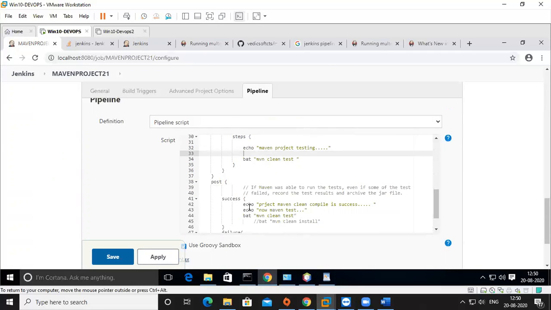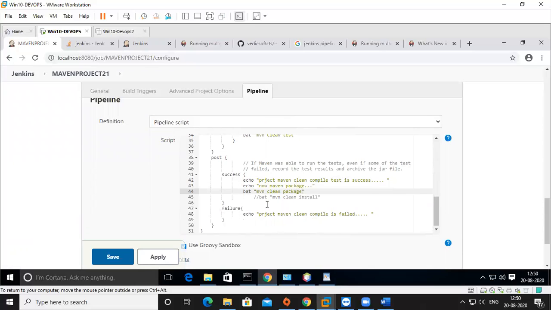Okay, this is a test. If successful, okay, for example, test is success. Okay, now Marvin package. So I'm doing a package, or you can use install if you want. Okay, so this is success.